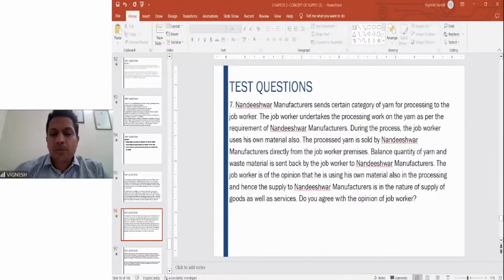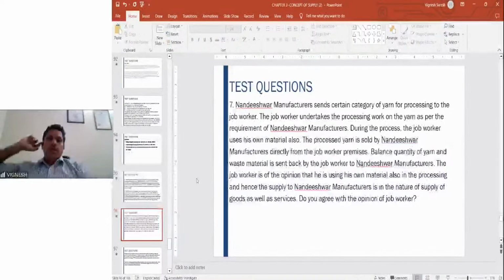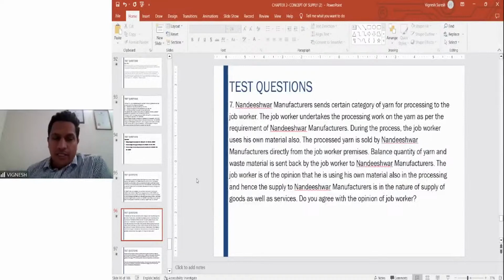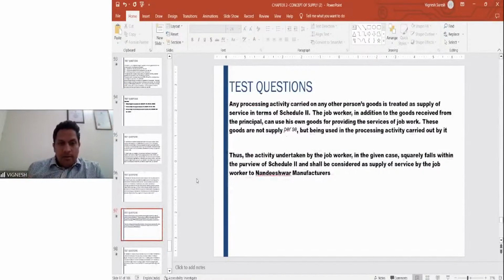If you see this particular question, it is covered in Schedule 2, wherein it is clearly given that if any activity is undertaken on the goods of any other person, it is to be treated as a supply of service by virtue of Schedule 2. So therefore, even though he uses his own material, that doesn't matter in any way. It is to be treated as a supply of service only. Fine. Processing activity to be treated as supply of service only.